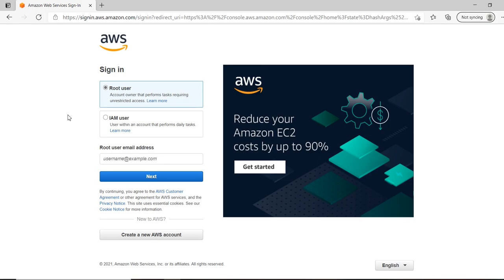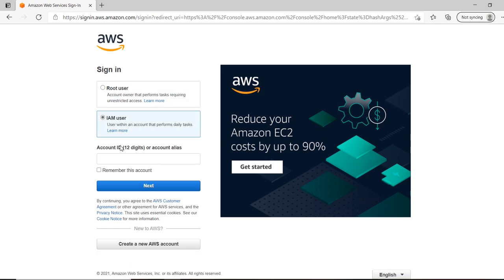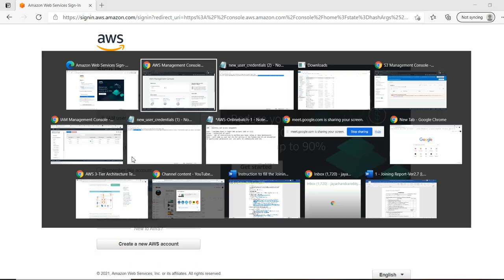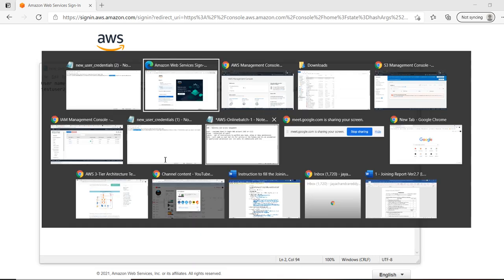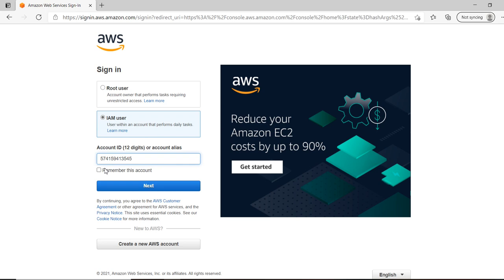So this is how it will ask whenever you are logging in. You want to log in with root user or IAM user. Just give an IAM user and get the account ID. You will get the account ID from this link. Better to just copy and use the link in the browser. I don't want to remember this account. It's an IAM account. I will delete it after our practice session.